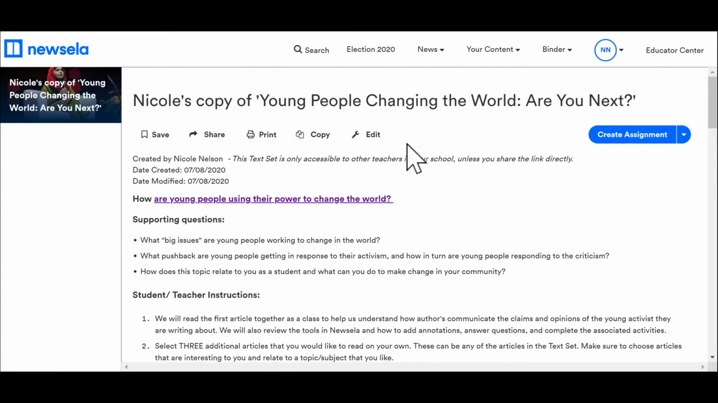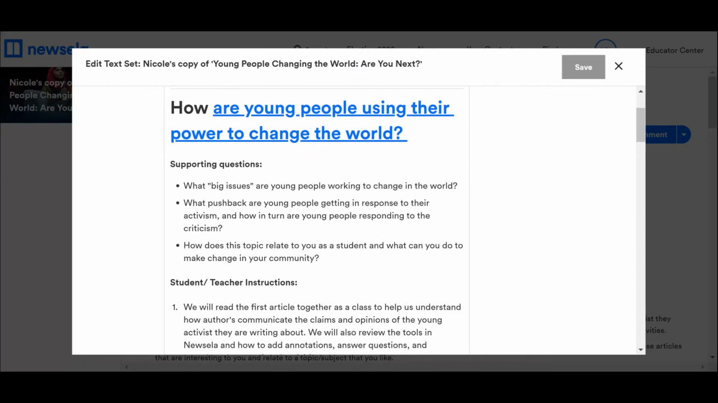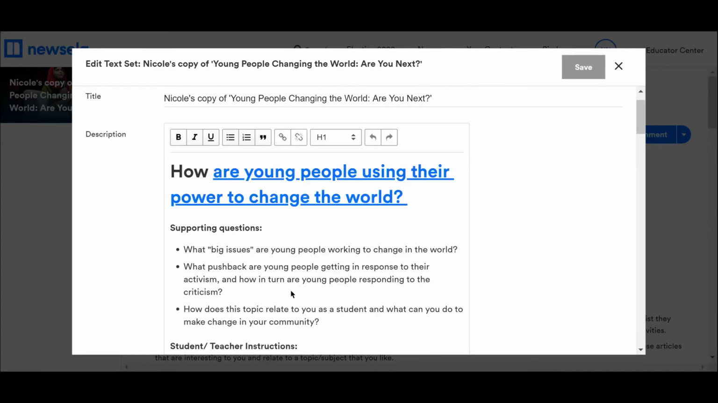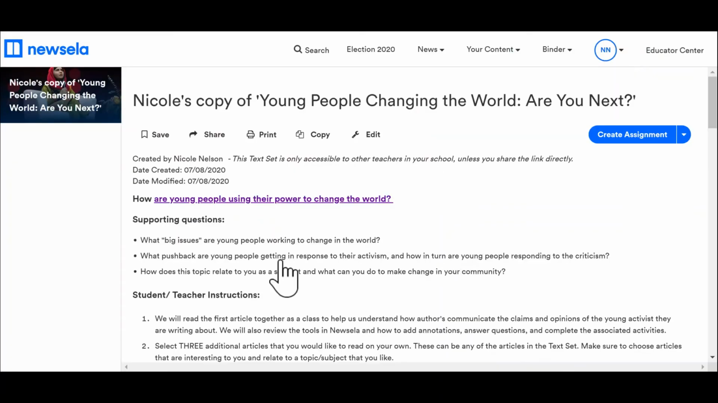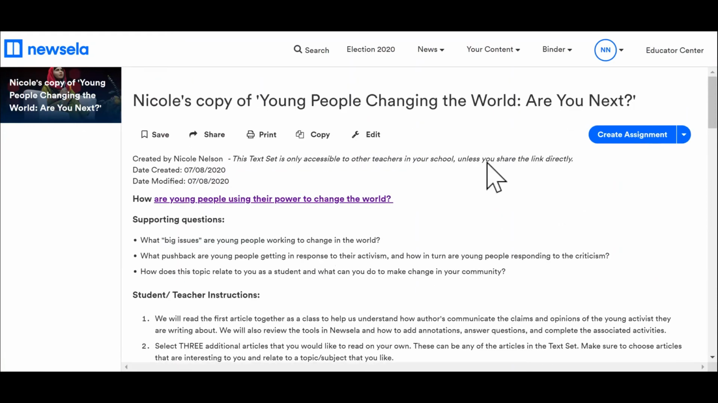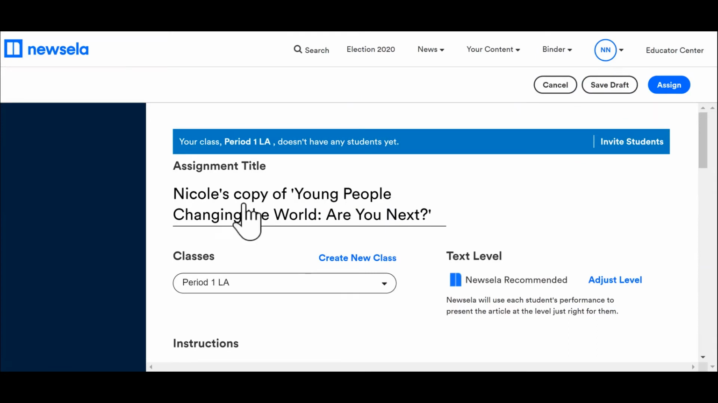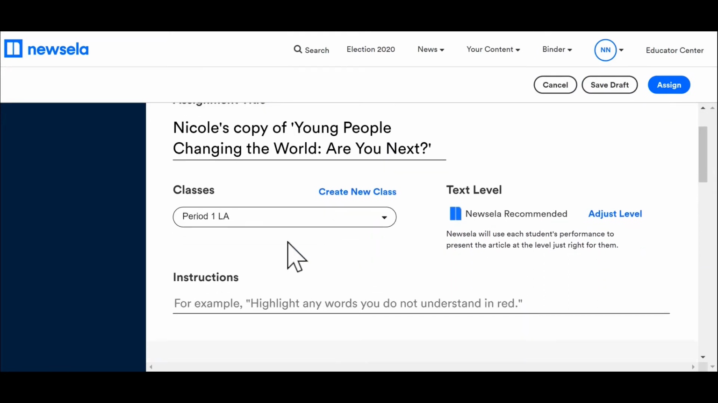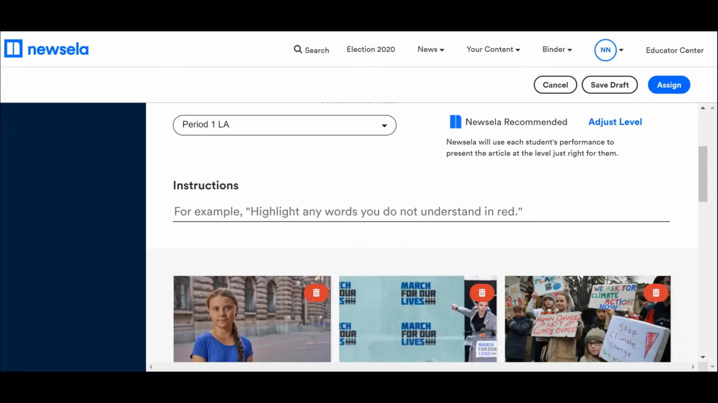So if you wanted to go ahead and edit, for example, you could go in and change some things around on here if you wanted to. Okay, so you have that option. So that will show you everything. Now, if I just go to create assignment, it's going to keep that this is my copy, the class I would assign it to. But then notice all of those instructions that were written are gone.